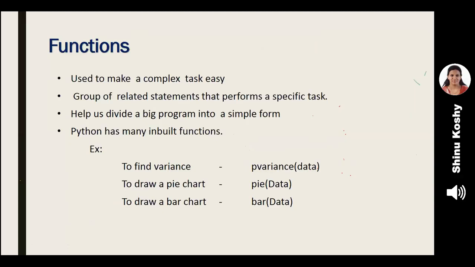Every function has a name. It's called the function name. So many statements are available in this function, which are automatically performed when you call this function. So when you say P variance, all the steps take place in the computer: finding the sum, finding the mean, finding the difference, square, etc. So a big program can be divided into a simple program by using functions.